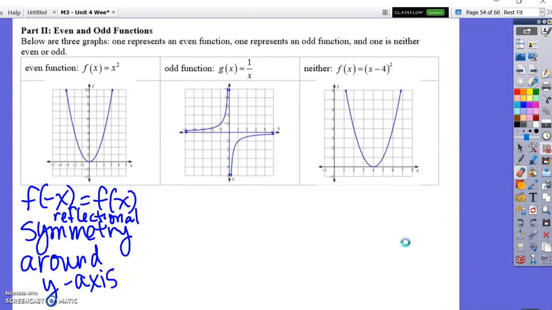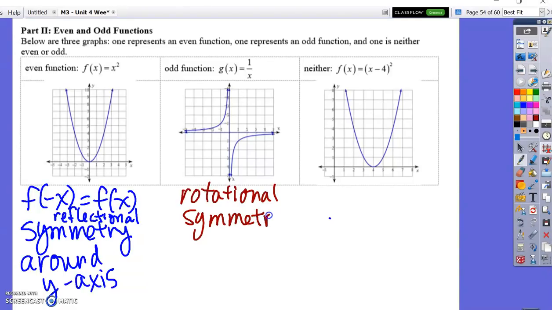So let's look at this odd function. This is an odd function, 1 over x, and it also has symmetry, but it has rotational symmetry around the origin. Let me explain what I mean by that.